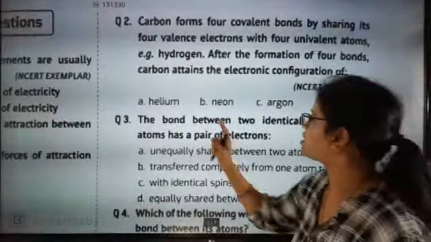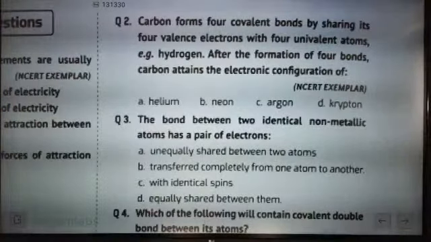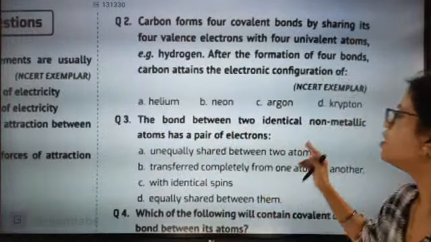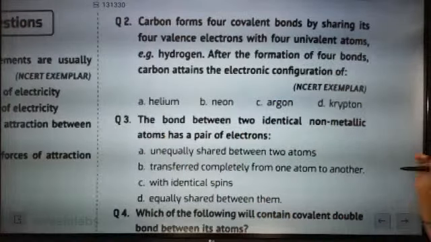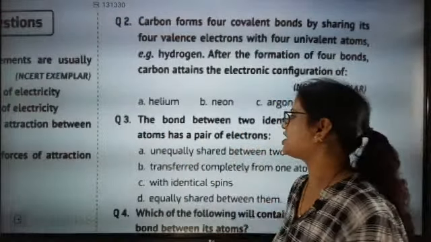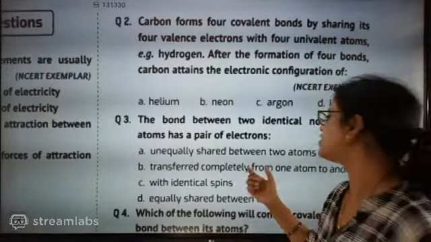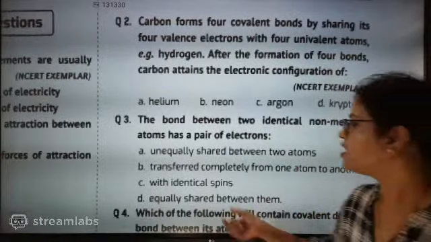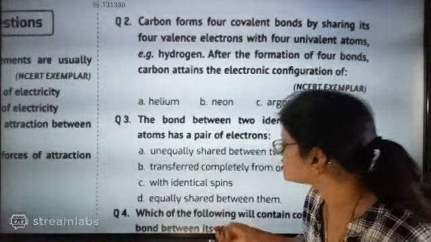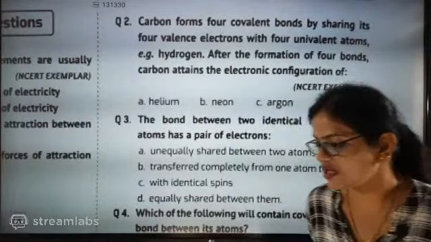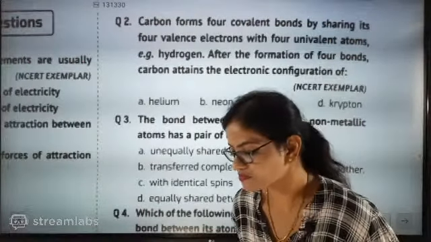So now the next question is: the bond between 2 identical non-metallic atoms has a pair of electrons unequally shared between 2 atoms, transferred completely from one atom to another, with identical spins, or equally shared between them. This is a very good question. Let's see who can answer this question.